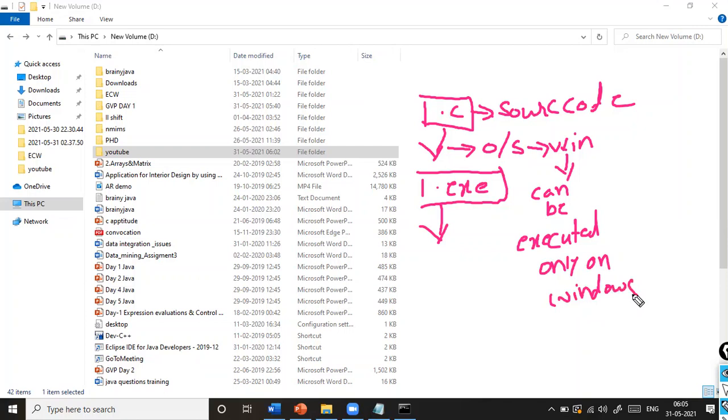If you compile the C code on Mac operating system, then it can be executed only on Mac.